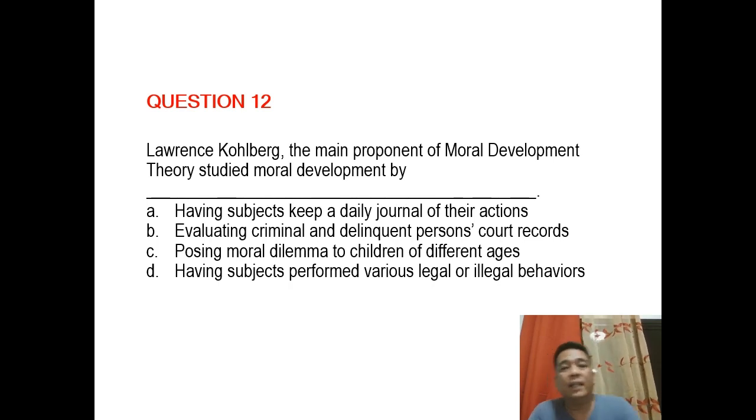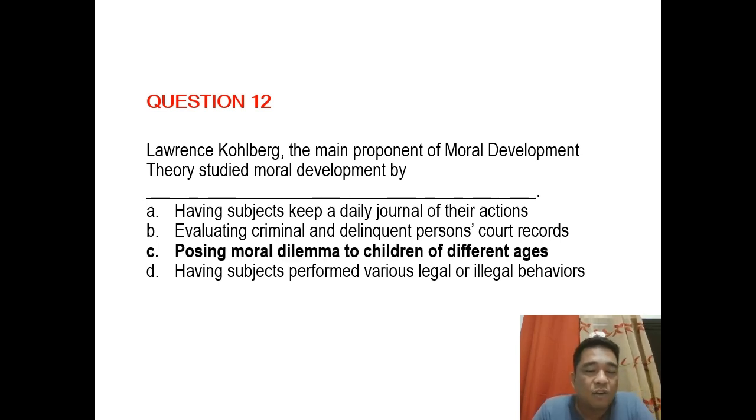Historically, ang ginawa ni Kohlberg para mabuo yung moral development theory is letter C, no? He poses moral dilemma to children of different ages and allowing those children to react and provide insights out of the dilemma. What will they do? What will happen to them? Or what do you think the actions would be? So yun yung dilemma na binibigay sa kanila.